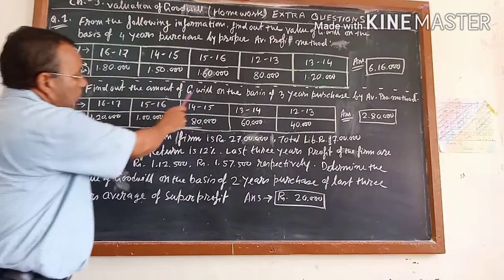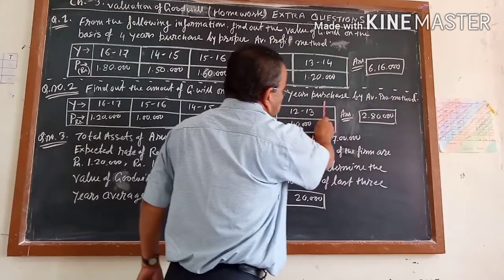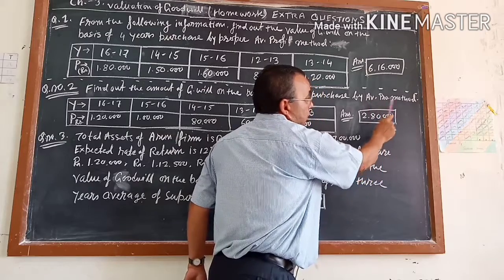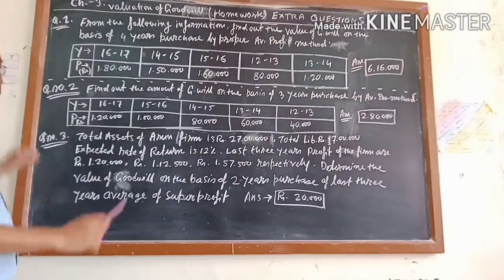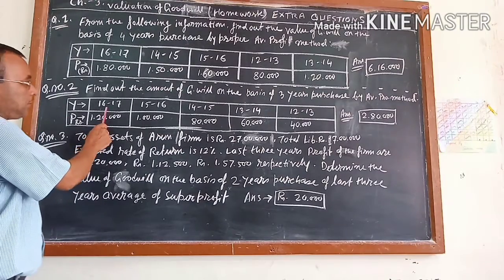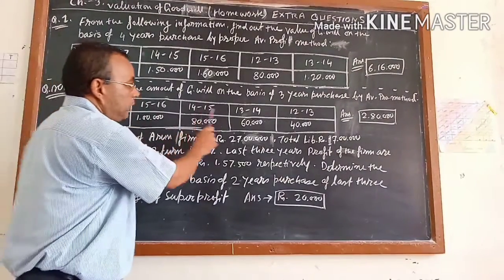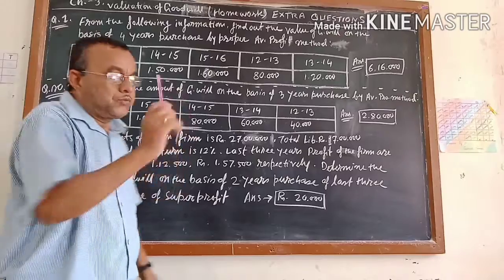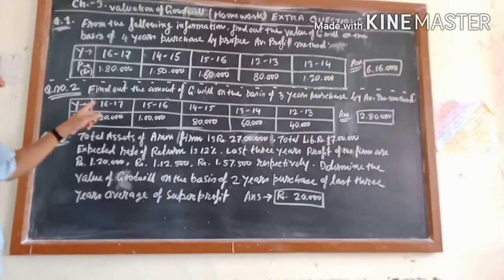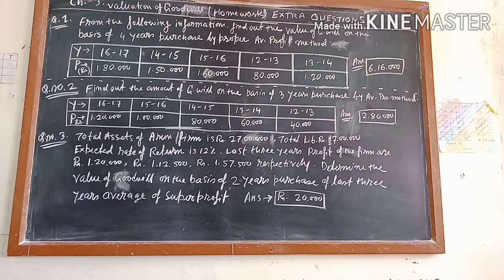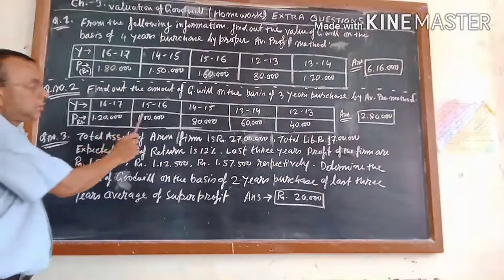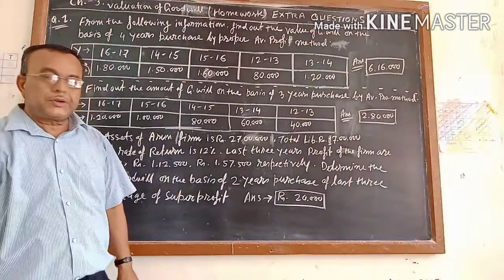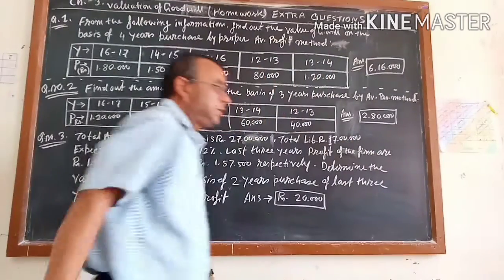Question number 2. Find out the amount of goodwill on the basis of 3 years' purchase by average profit method. There also I have written average profit method. Which average profit method, you will take the decision. Here the years are 16-17, 15-16, 14-15, 13-14, 12-13. We have seen that before. The years did not start from 12-13, they started from 16-17, which is the nearest to your current year. The profits are 1,20,000, 1,80,000, 60,000 and 40,000. The answer for the second question is 2,80,000.